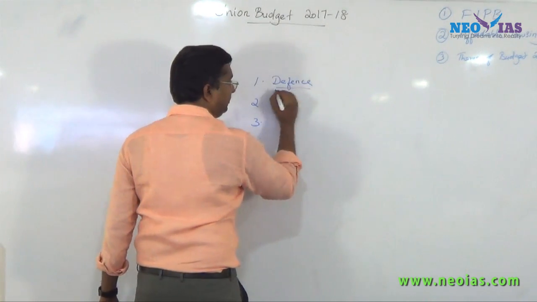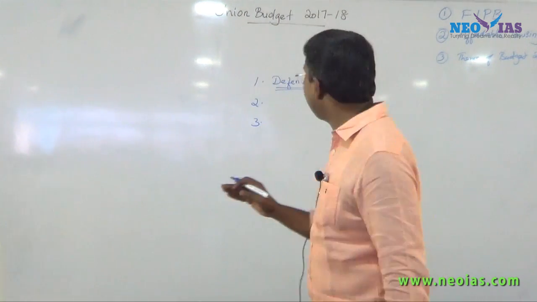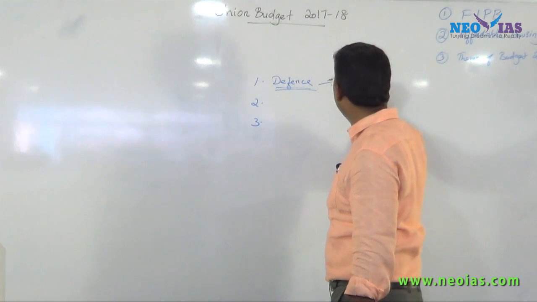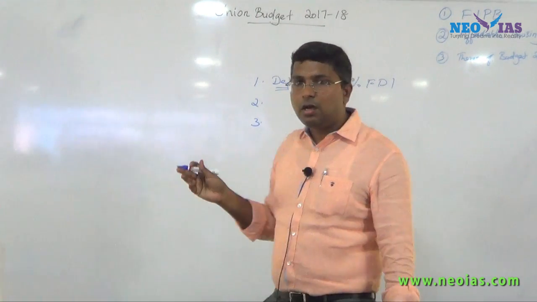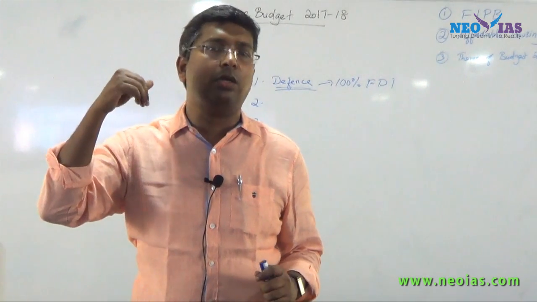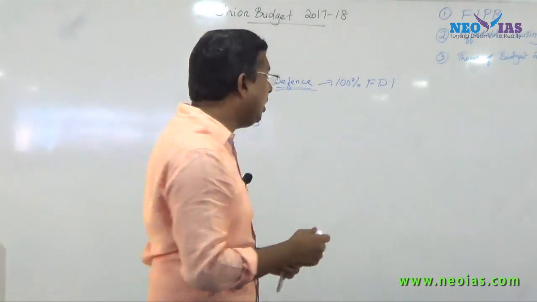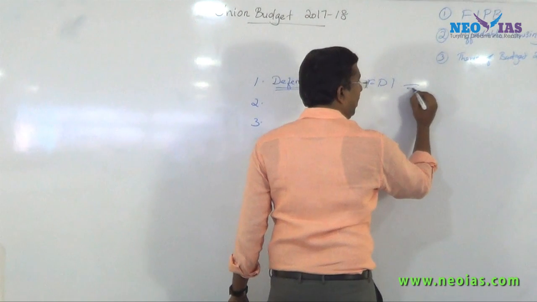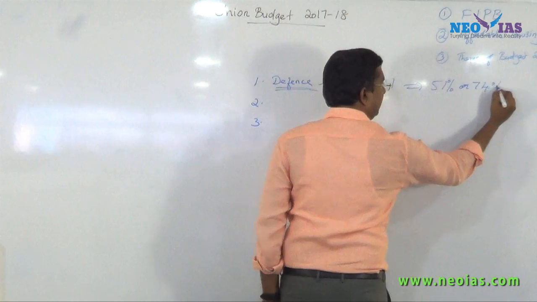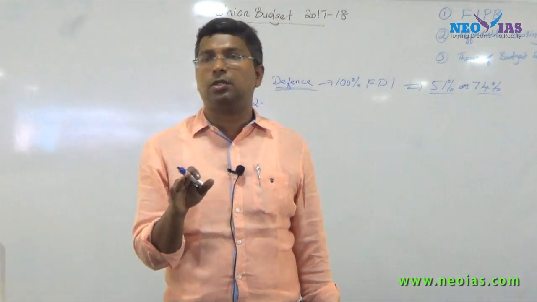In defense sector, so in defense 100% FDI is available. Now try to understand that the government is trying to make most of the sectors where FDI is allowed 100%. So in some sectors the government has allowed FDI 51% or 74%. In most of the cases, it is through automatic route.